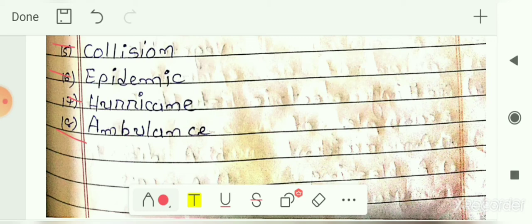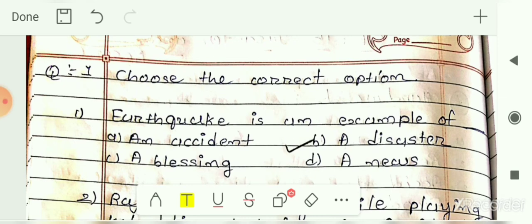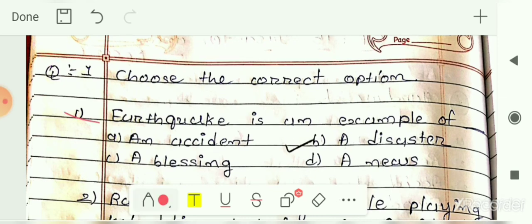So these are the hard words. First you have to write these hard words and then you have to write the exercise. Now let me see the exercise. The first question is choose the correct option. The first one is: earthquake is an example of blank. Earthquake is an example of which kind of event? The options are an accident, a disaster, blessing or news.